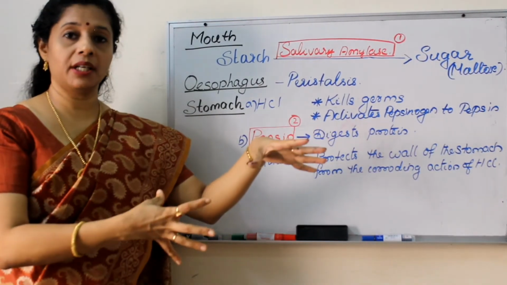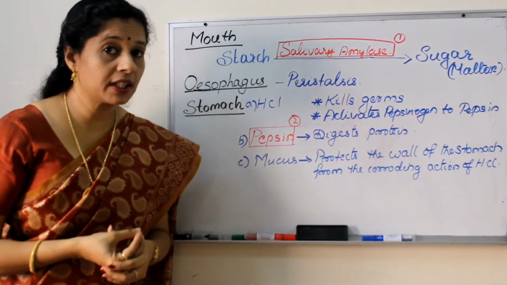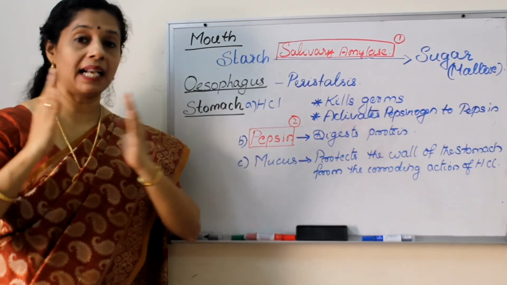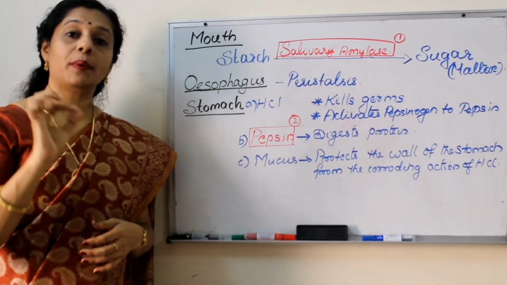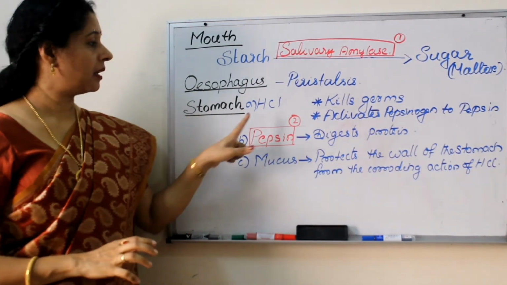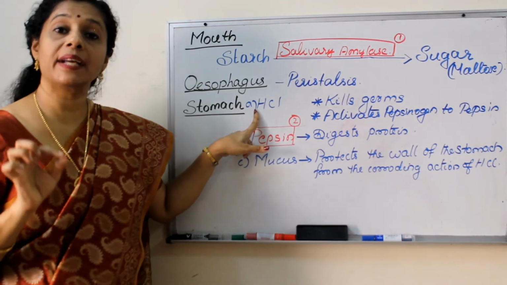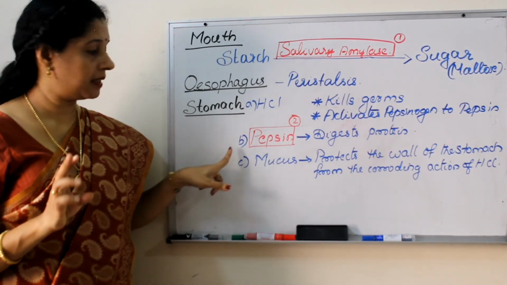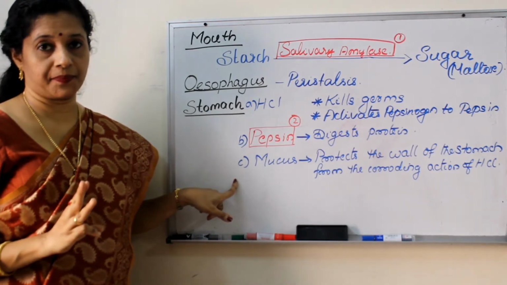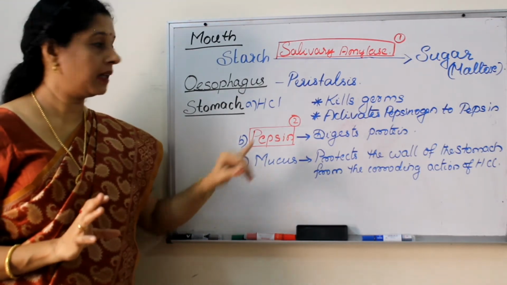It's not completely going into the stomach. Who is controlling the movement? Sphincter muscle will be allowing little by little inside the stomach. In the stomach, we have three secretions. First of all, hydrochloric acid. Second, pepsin. Third, mucus. So let us see one by one.